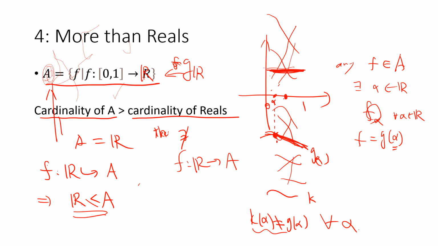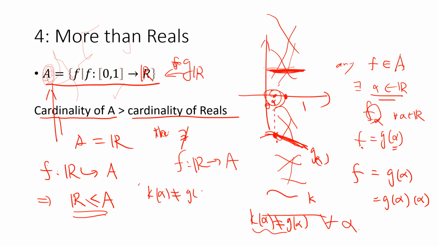So I mean for each alpha in the real numbers, there is a fixed function called g of alpha. But at that alpha point, I should say, I create a function, let's say k, that at alpha is different from g alpha at alpha, right?